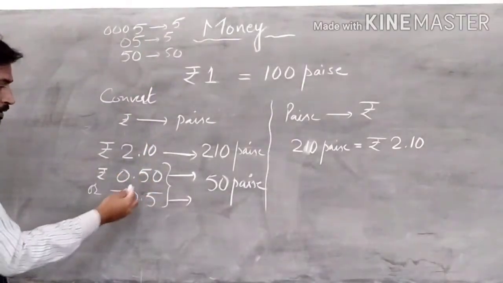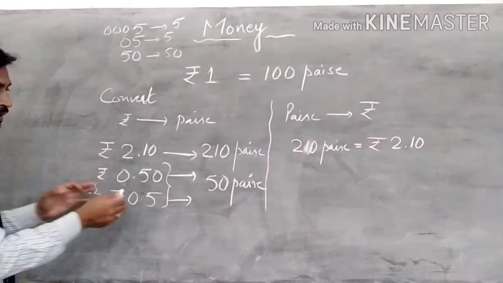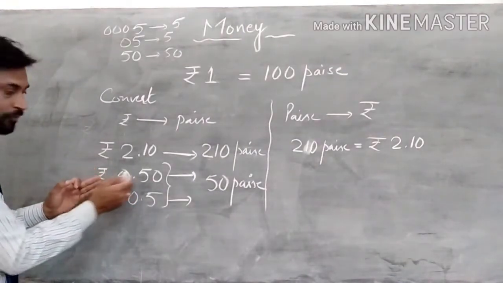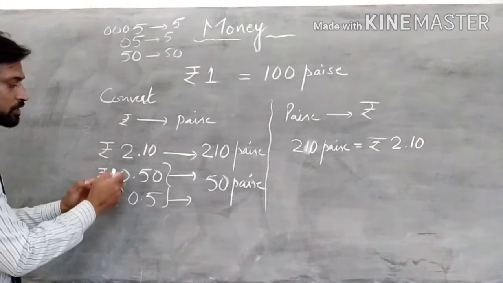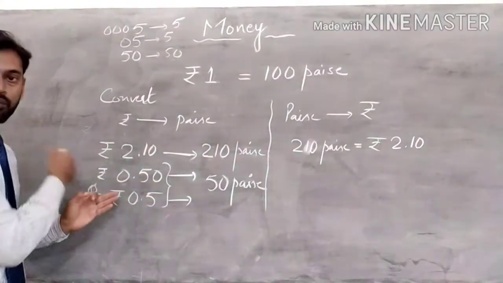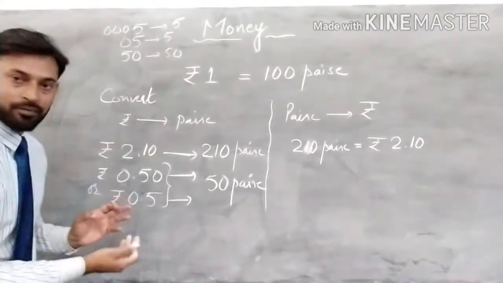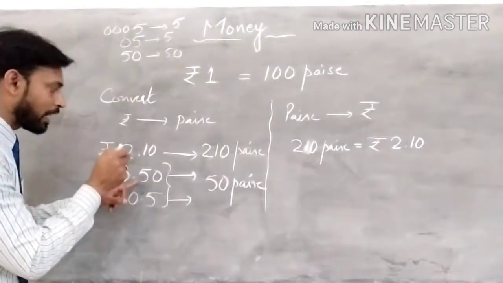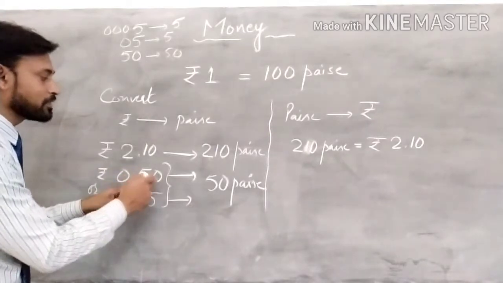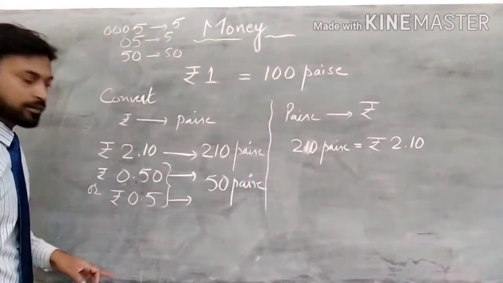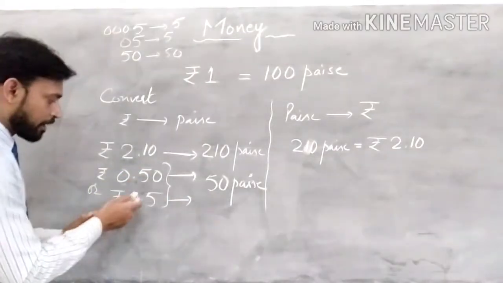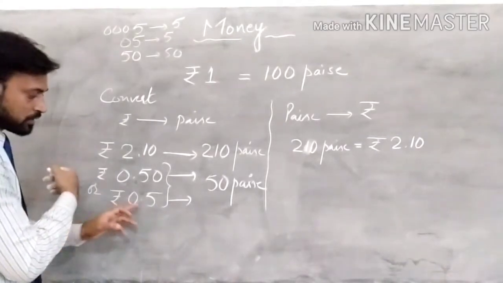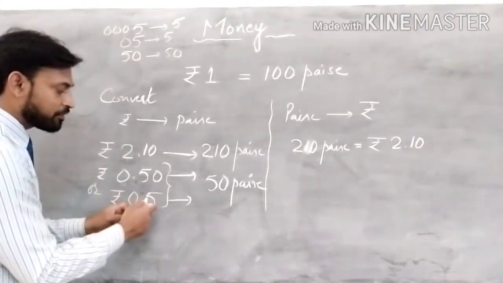So always remember, this is meaningless. Here, this 0 before 5, if it is written 050, we have removed this decimal point. So what is left? 050. The actual meaning of 050 is 50. Is that clear?